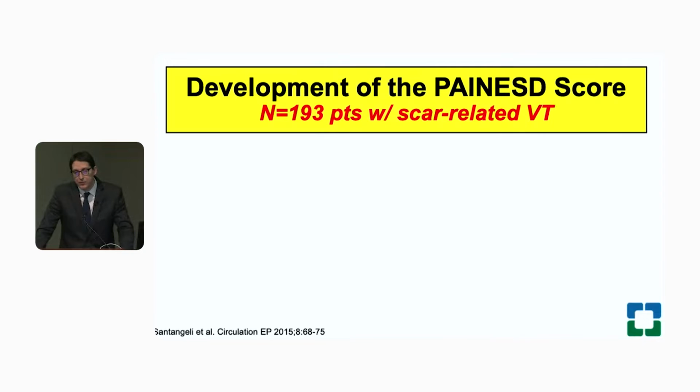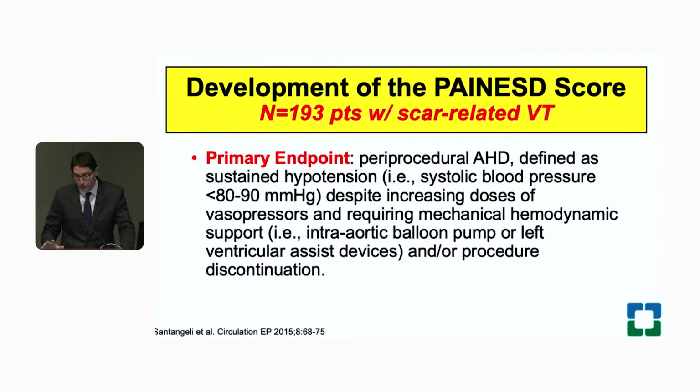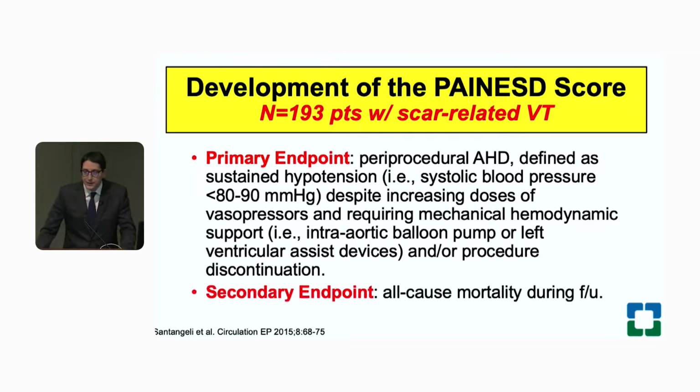We looked at 193 patients with scar-related VT, and we just looked at two endpoints. First one was cardiogenic shock or periprocedural AHD, acute hemodynamic decompensation. That was defined as sustained hypotension with a systolic blood pressure less than 80 to 90 millimeters of mercury, despite increasing doses of vasopressors, and requiring one of two things: you either stop the procedure early so you don't get the job done, or you have to bail them out with some form of mechanical support like an intra-aortic balloon pump or Impella. And the secondary endpoint was all-cause mortality after follow-up.